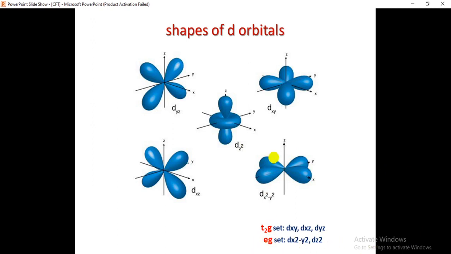You have to remember which one is the T2G set and which one is the EG set. The T2G set is dxy, dxz, dyz, which are having the lobes in between the axes. The EG set is dx square minus y square, dz square, which are having the lobes placed along the axis. Okay, is it clear?